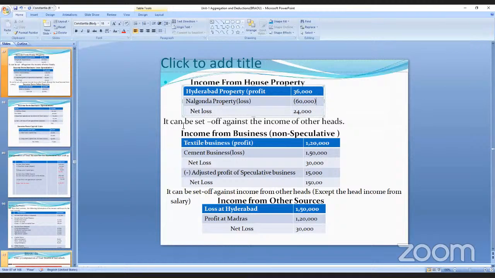And next, it can be set off against the income of other heads; we can deduct it from other heads. Next one is the textile business. He got the profit. And cement business, he got the loss.